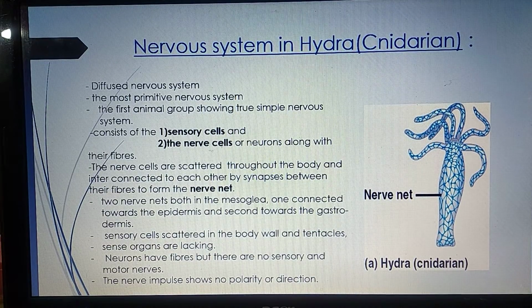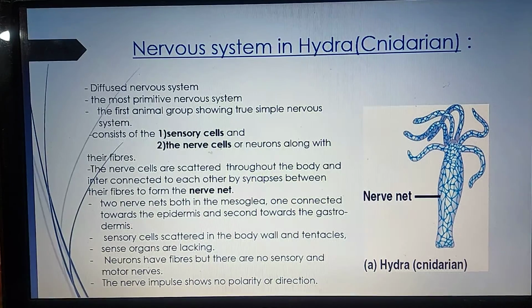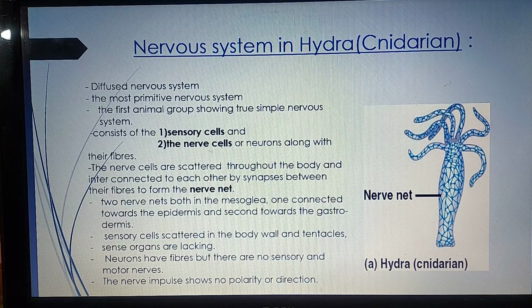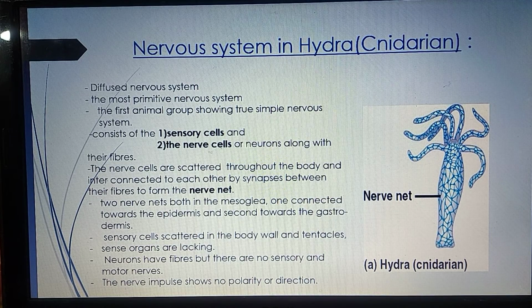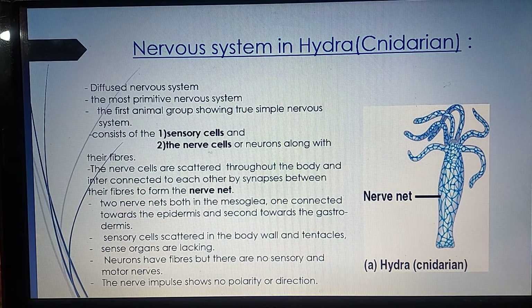Sensory cells are scattered throughout the body wall and tentacles, and in Hydra the sense organs are lacking. Like we have eyes, nose, ears, Hydra doesn't have any sense organs. Neurons have fibers, but there are no sensory and motor neurons. We will learn about these types of neurons when we study the nervous system in advanced organisms. Sensory neurons carry the impulse from the sense organ to the brain or central nervous system, and motor neurons carry the impulse from the central nervous system to the effector organ.